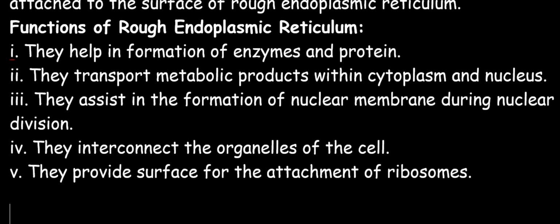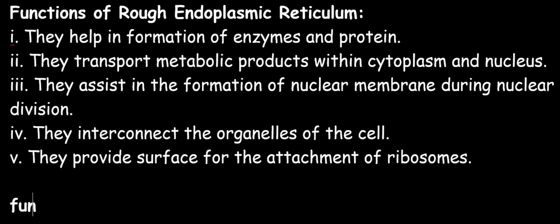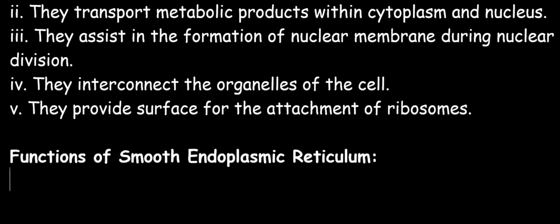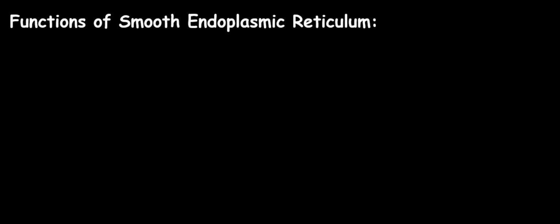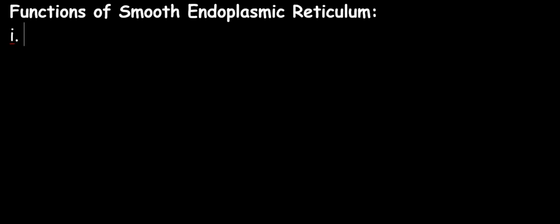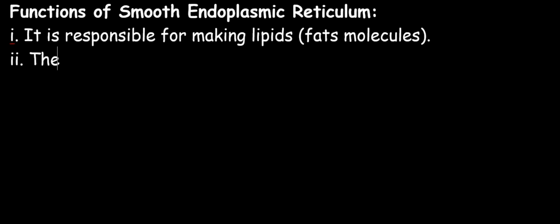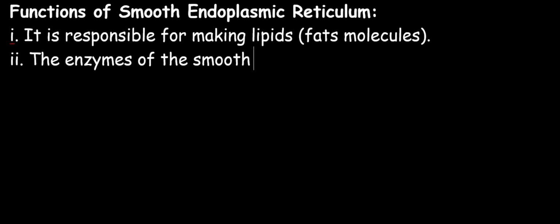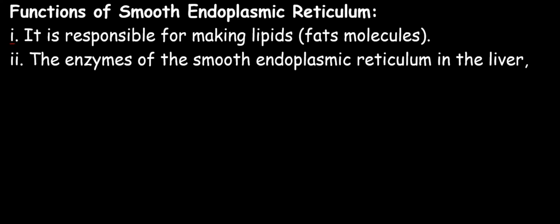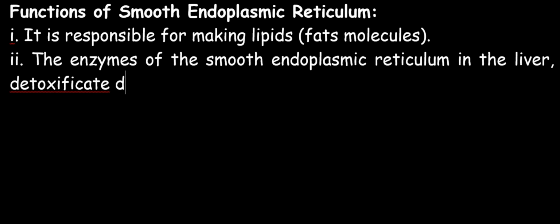Now, let's take a look at the functions of the smooth endoplasmic reticulum. The first one is that the smooth endoplasmic reticulum is responsible for making lipids, that is, fat molecules. Two, the enzymes that are present in the smooth endoplasmic reticulum in the liver detoxify drugs such as morphine and codeine.